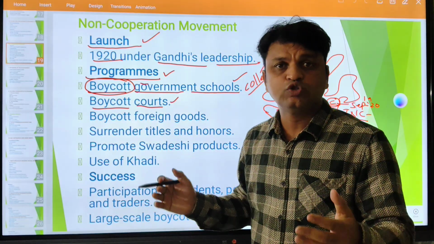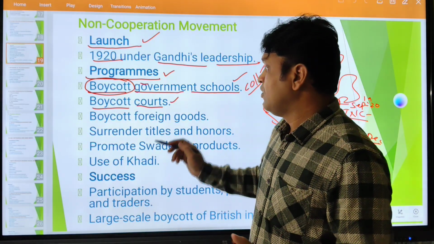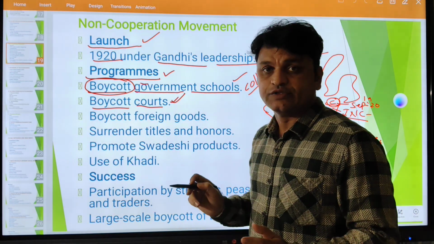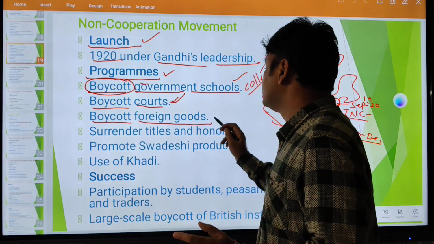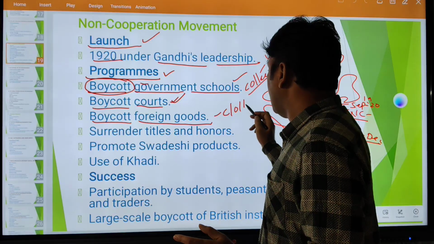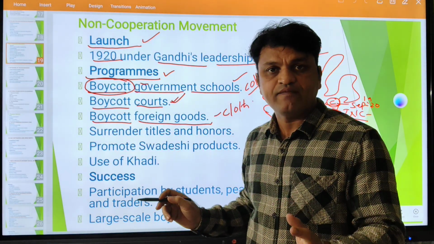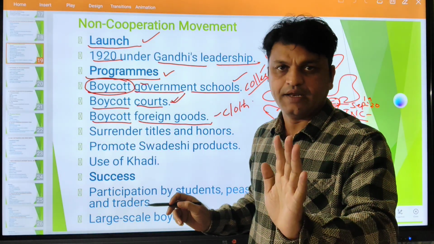So they have High Court, Supreme Court, District Courts. So people are boycotting the courts also. Then boycott of foreign goods like clothes or any other goods which are manufactured in Britain and sold in India.